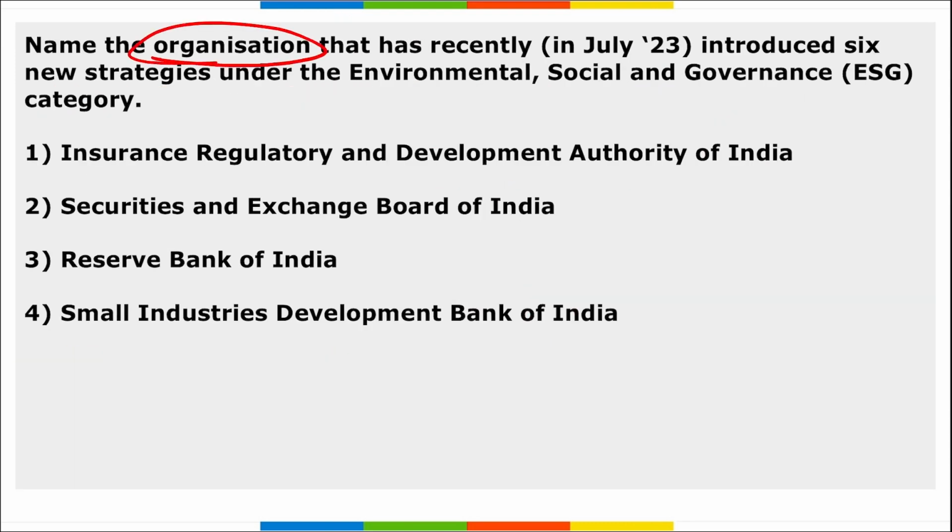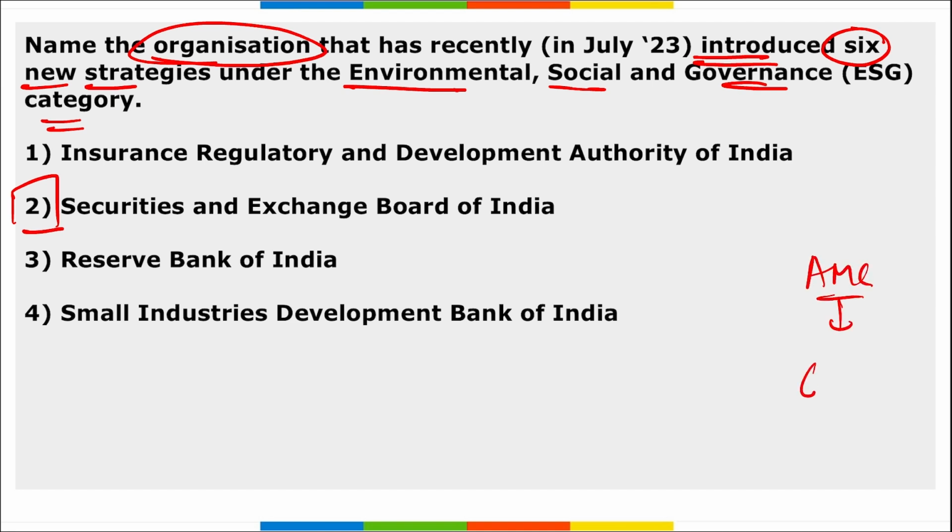Next, name the organization that recently introduced 6 new strategies under the environmental, social, and governance category. That is SEBI, Securities and Exchange Board of India, right? This is the regulator of the securities market. Through a circular, it allowed AMCs, that is asset management companies, to introduce 6 new categories under the ESG framework, that is the environment, social, and governance category, right?